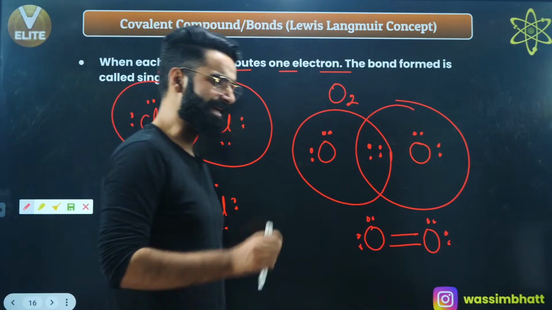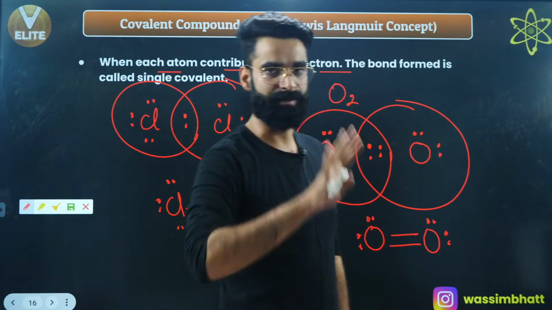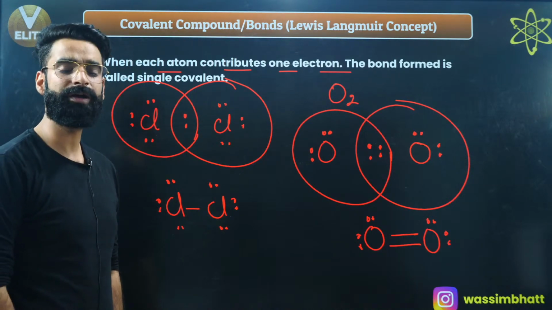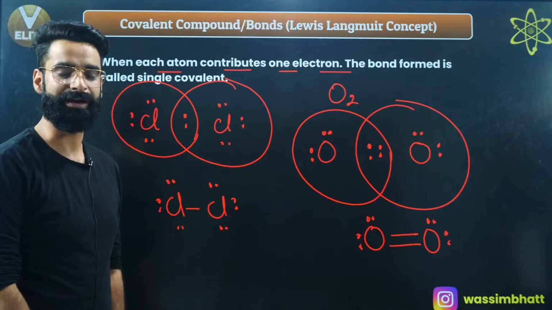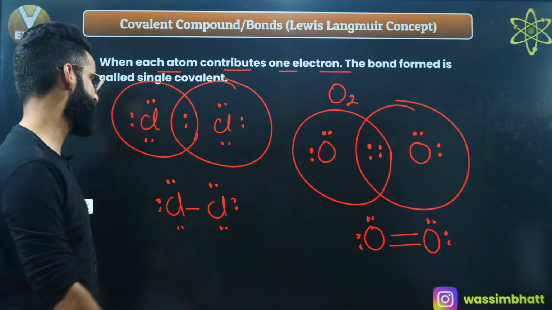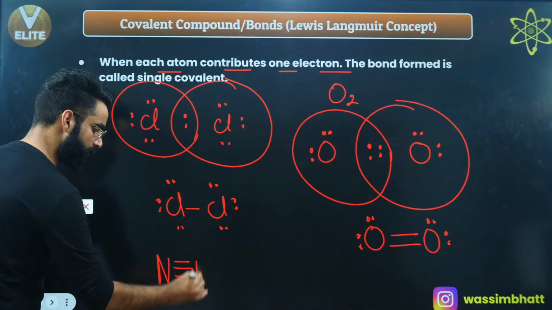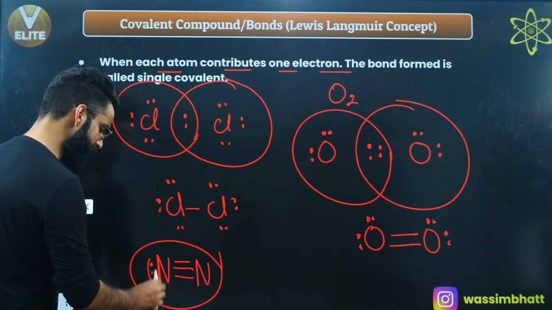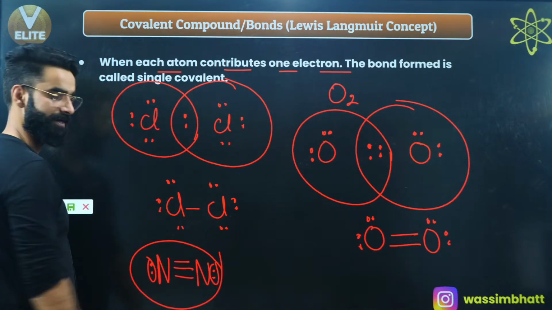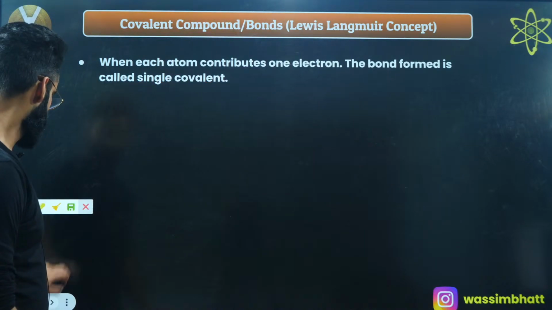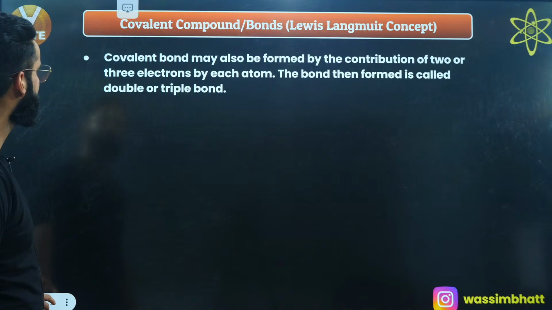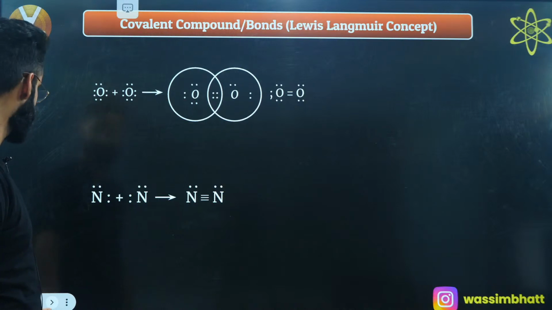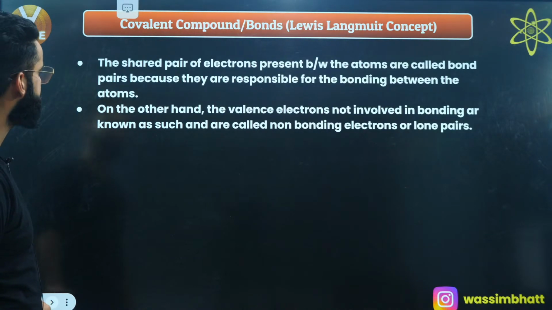So in short, when each atom contributes 1 electron for the bond formation, the bond is going to be a single covalent bond. When each atom contributes 2 electrons, the bond is going to be a double covalent bond. And when each atom contributes 3 electrons, the bond is going to be a triple covalent bond, as in the case of N2. This is how your N2 looks, there will be 1 electron pair in the form of a lone pair on this nitrogen, and on this nitrogen. I'm sure all this is clear, yeah? So this is the covalent bond formation of oxygen, this is the covalent bond formation of nitrogen, as you saw.